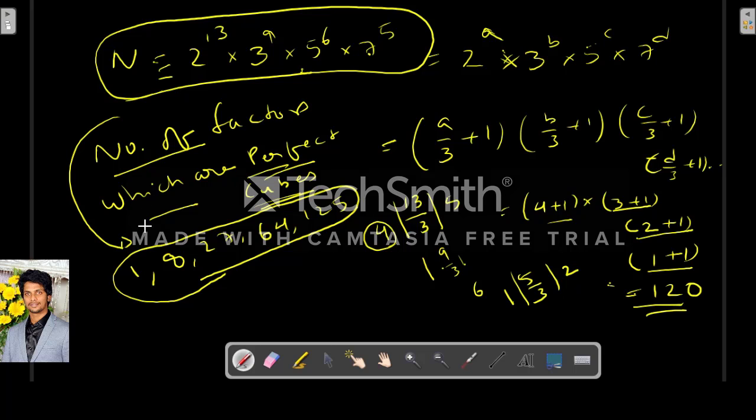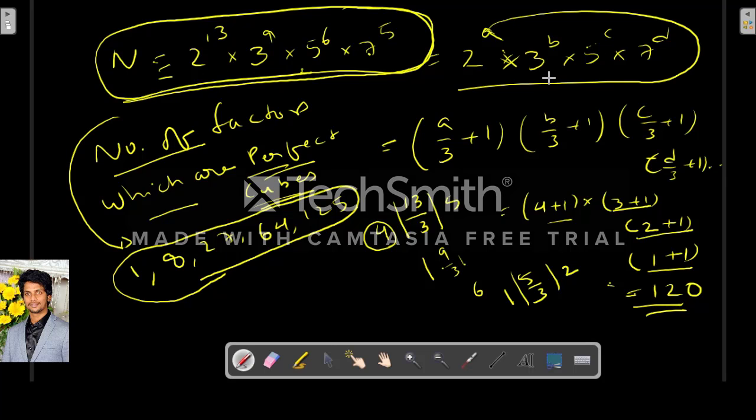So let's see this concept again. This is very important. Let's assume this is our number, in this form, right? 2 power a into 3 power b into 5 power c into 7 power d. We have to find the number of factors which are perfect cubes. So what are perfect cubes? Perfect cubes are like this: 1, 8, 27, 64, 125. 8 is 2 cube, 27 is 3 cube, 64 is 4 cube. These are called perfect cubes.